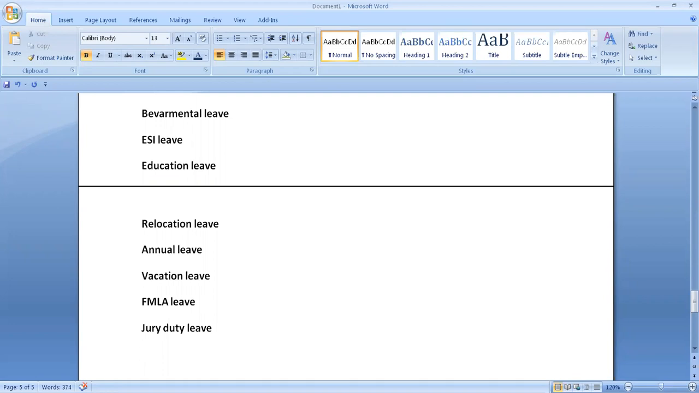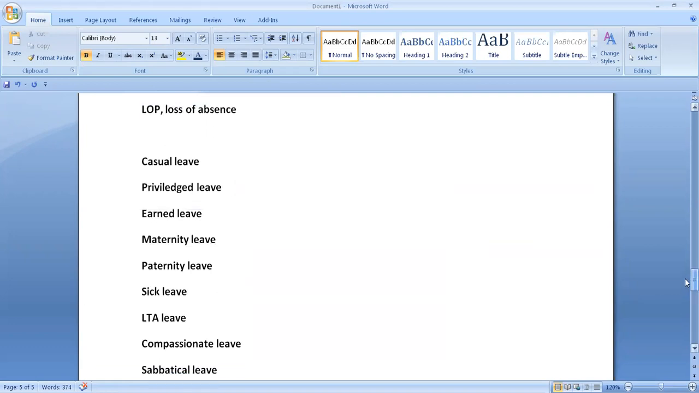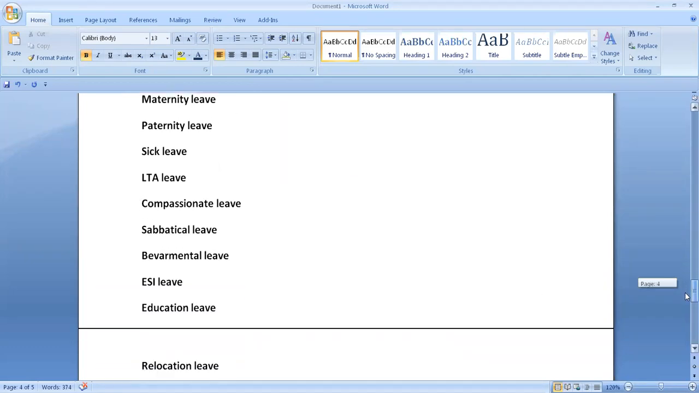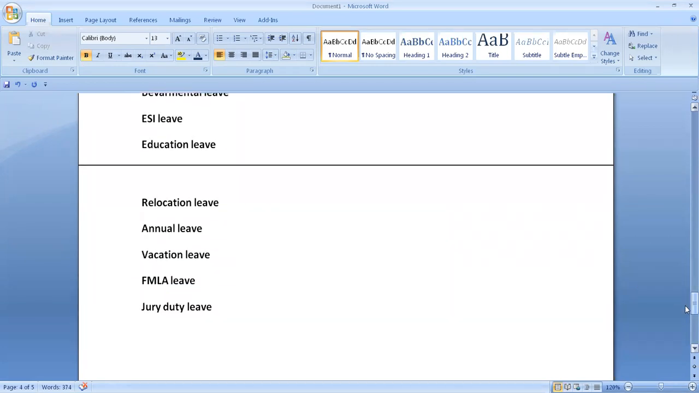When the companies get registered, these are some of the leave types that we are discussing. Leave types: casual leave, privileged leave, earned leave, maternity, paternity, sick leave, LTA leave, compassionate, sabbatical, governmental leave, ESI leave, education leave, relocation, annual, vacation leave, FMLA, jury duty. All these are leaves.